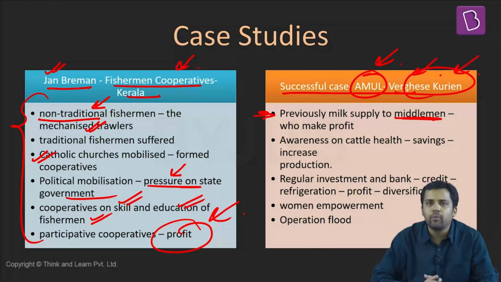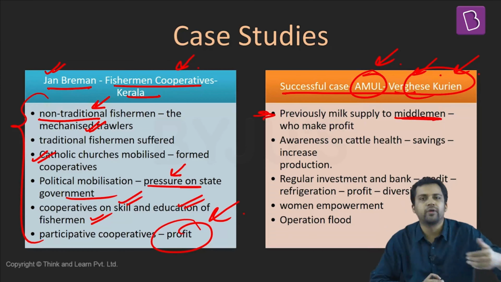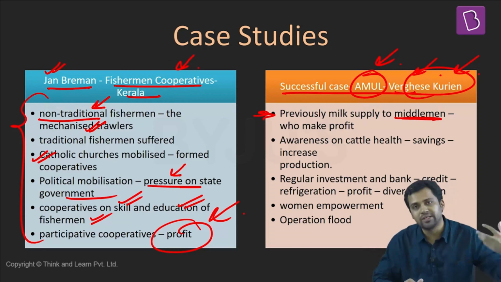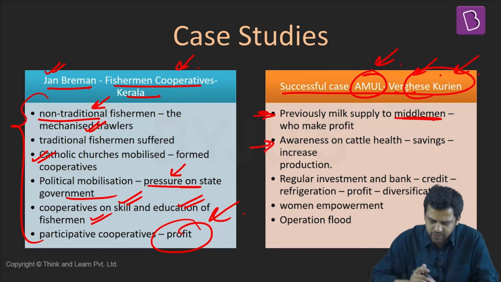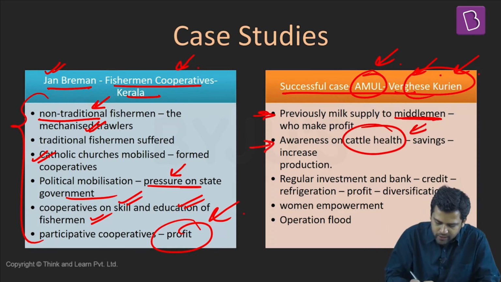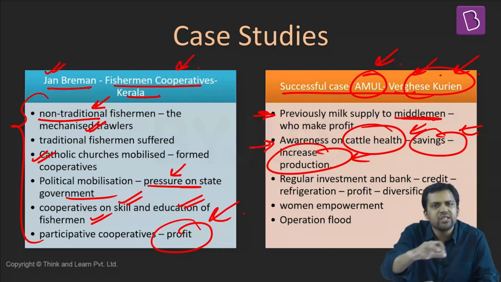Now, a cooperative is formed. The dairy farmers themselves form the cooperative, milk is procured by this cooperative, converted into different products, and then sold to the market. These cooperatives are also raising awareness among dairy farmers about multiple issues, for example cattle health, how to increase production, and how to improve their savings.